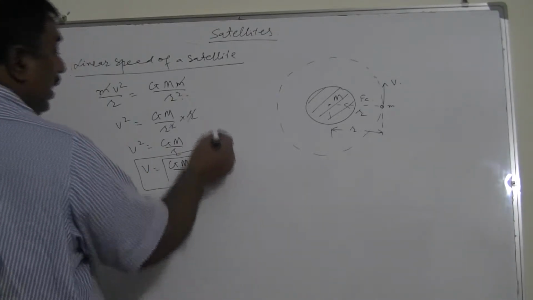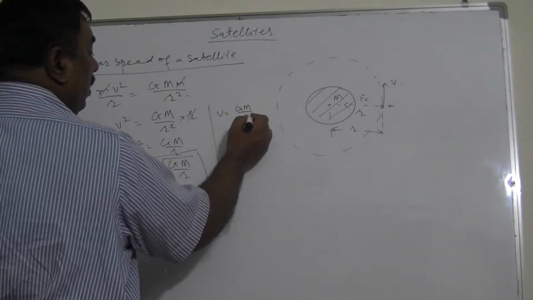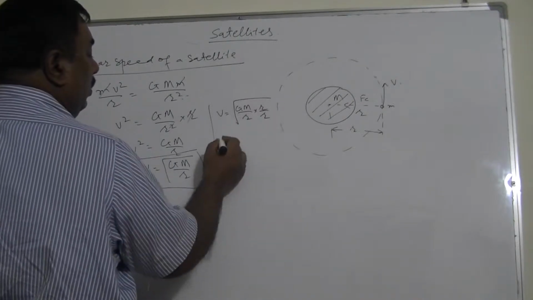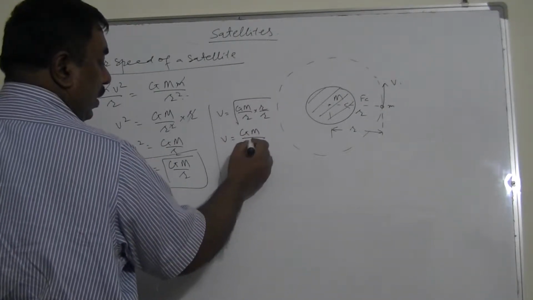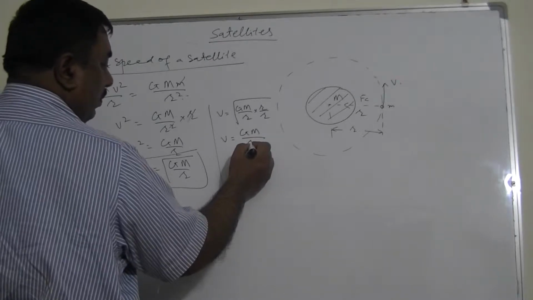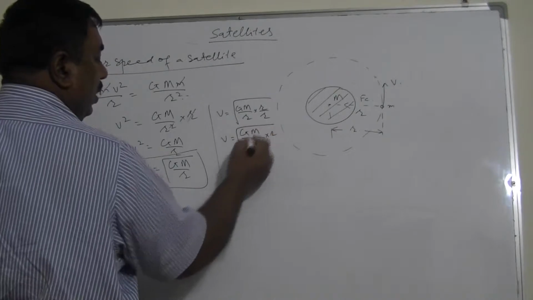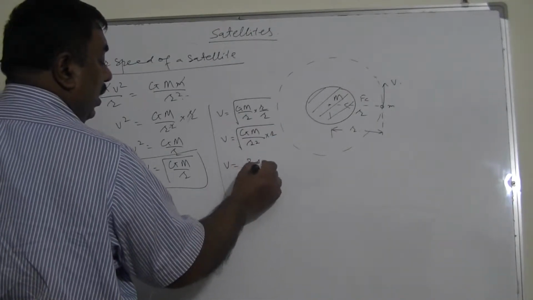Another formula I can write: I have GM upon r, and I can multiply and divide it by r. So v is equal to the root of GM upon r square into r. But this GM upon r square is actually g, so v is equal to the root of gr.